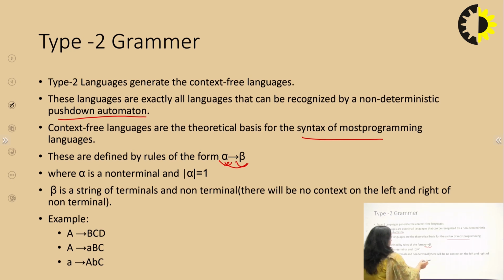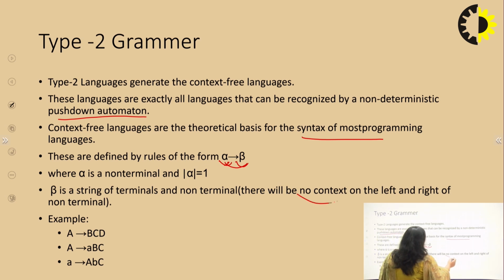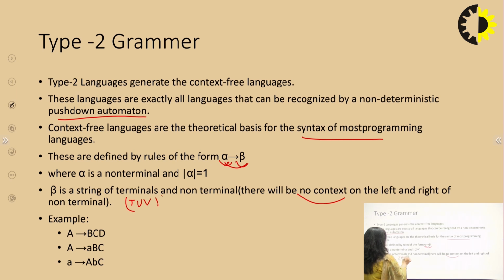That's why it is known as context-free grammar. And beta is a combination of (T union V) whole closure. So the restriction is this: the left hand side should have at least one variable. So an example here is capital A goes to BCD.